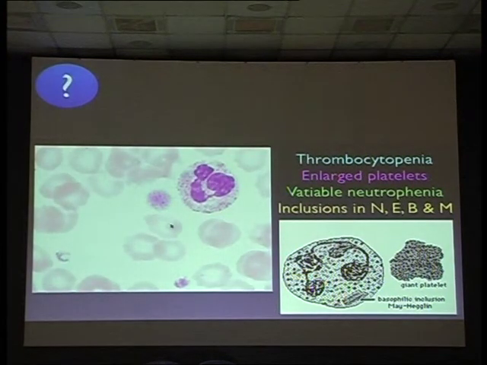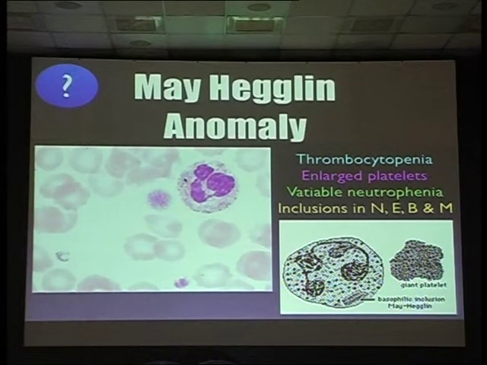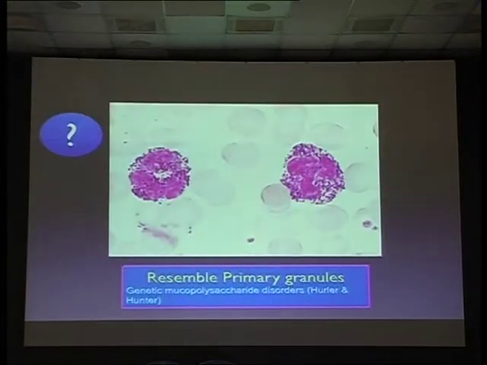What do you see here? Platelets are very large, giant platelets, and you see large inclusions, okay. This is May-Hegglin anomaly, characterized by thrombocytopenia, enlarged platelets, and variable neutropenia. Inclusions can be seen in neutrophils, eosinophils, basophils, or monocytes, okay. So giant platelets, you look into the WBCs. When you see the granules, it's May-Hegglin anomaly.